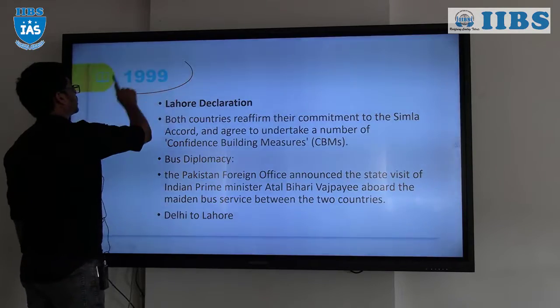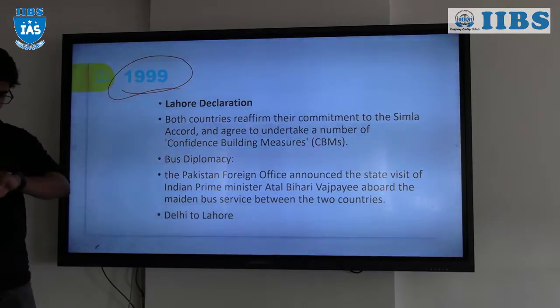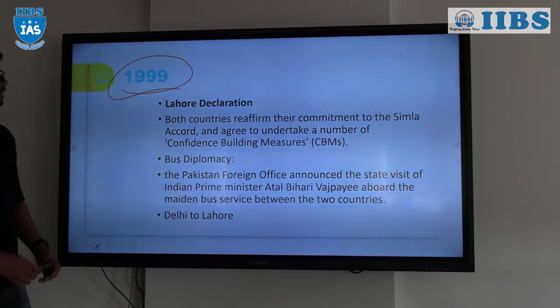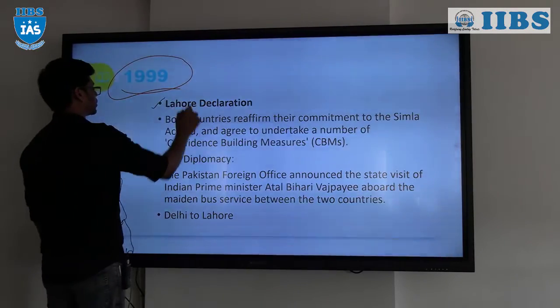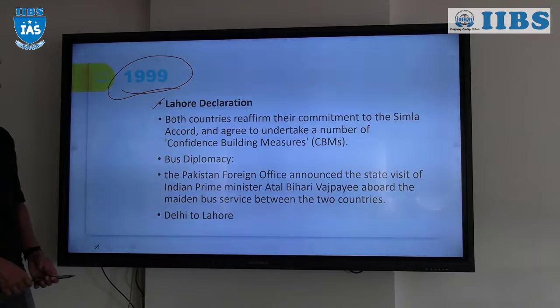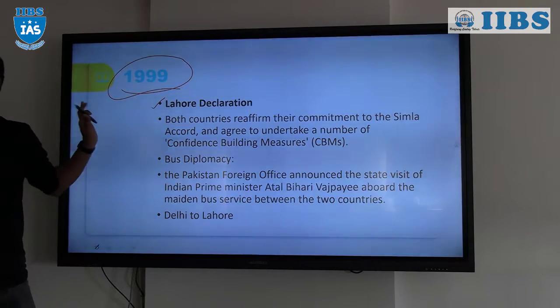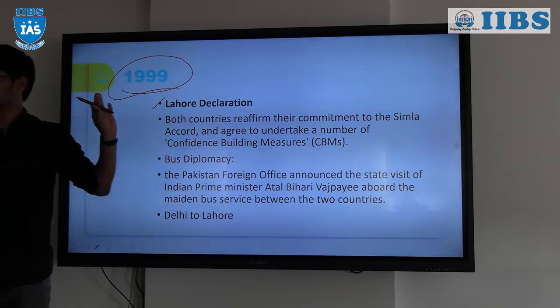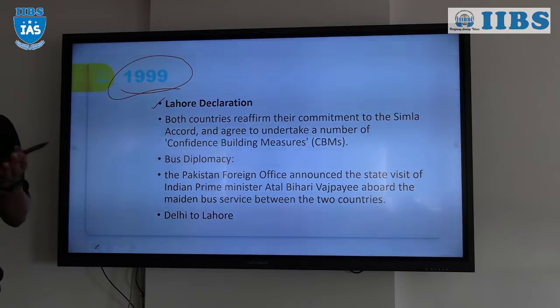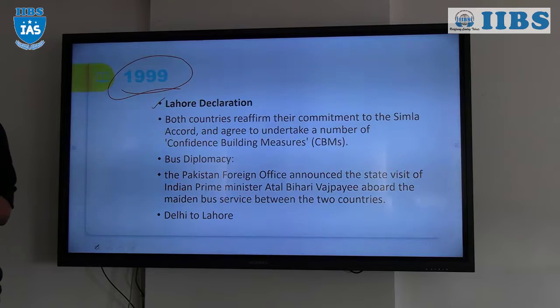So, 1999, the Lahore Declaration. The next one, the Lahore Declaration. Immediately after the nuclear material was actually tested, we have to make sure that the two countries were on the lines of friendship. Because immediately in 1998, Pakistan also became a nuclear nation. Immediately after India tested the nuclear material, Pakistan also tested and became a nuclear nation.